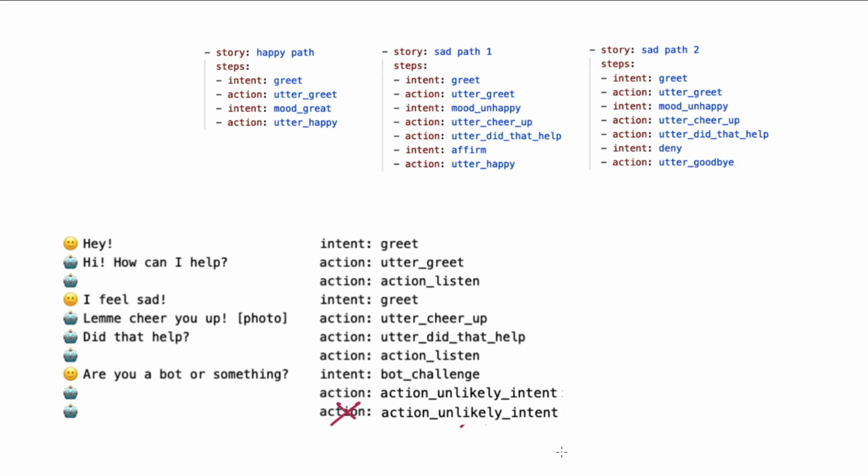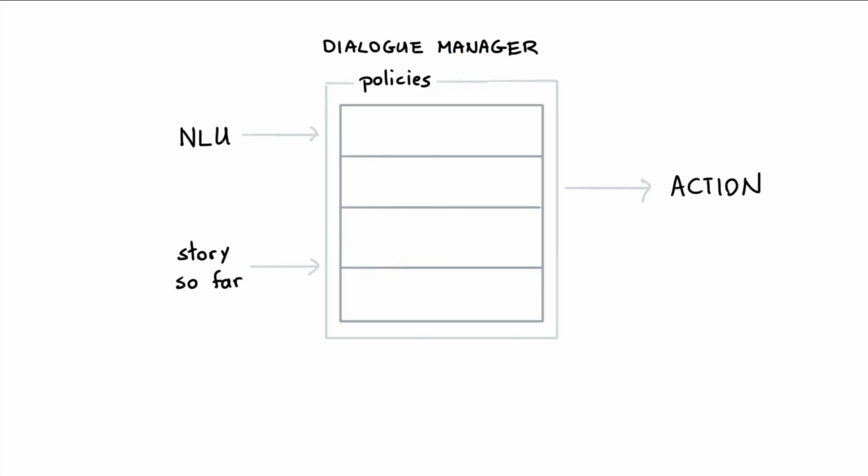So let's dive into what's happening here with our policies. Inside of Rasa, we have a dialogue manager that contains a couple of policies. And during a turn in the conversation, we take the story so far, as well as the most recent NLU data with the intents, and then these policies together figure out what the next best action is. So let's write some of them down. We have the rule-based policy. We have the memoization policy.